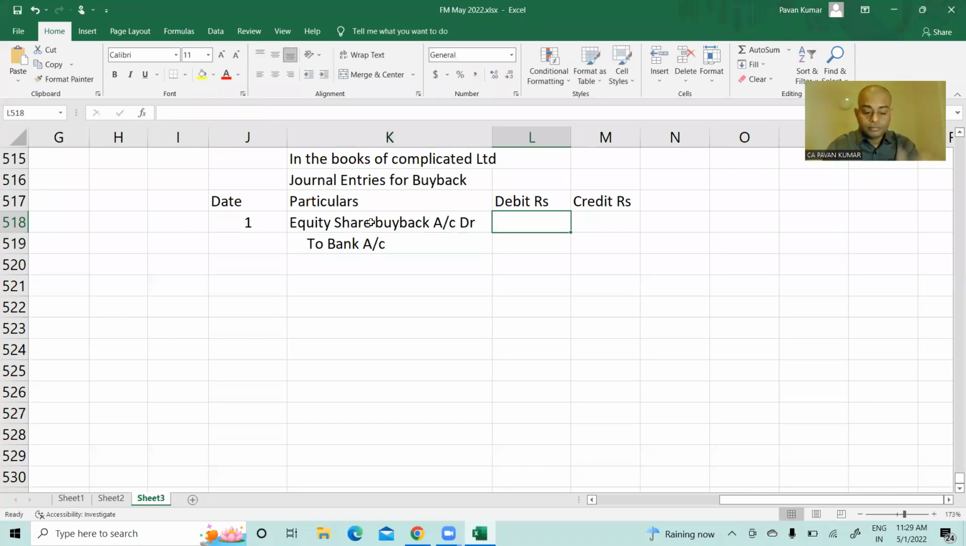How much? Tell me. 25,000 into 15 rupees I'm paying. So it will be 3,75,000. Yes, this is the first journal entry.